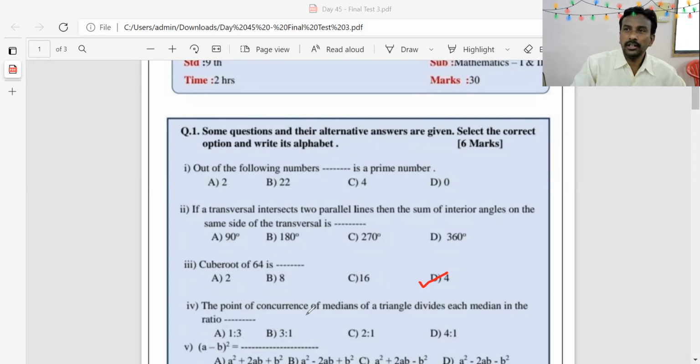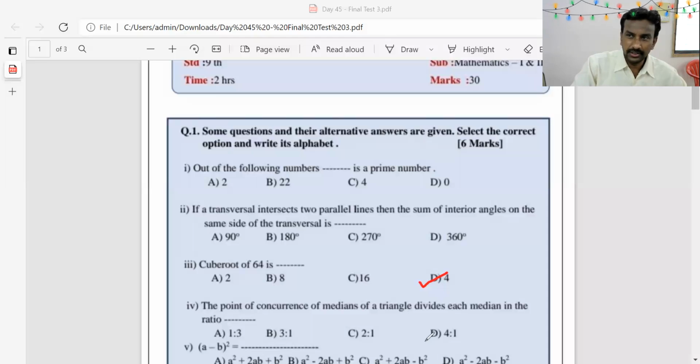Okay. The point of concurrence of medians of a triangle divides each median in the ratio dash dash. A 1:3, B 3:1, C 2:1 and D 4:1. You have to write down correct option or alternative. You have to write down as it is. The whole answer.